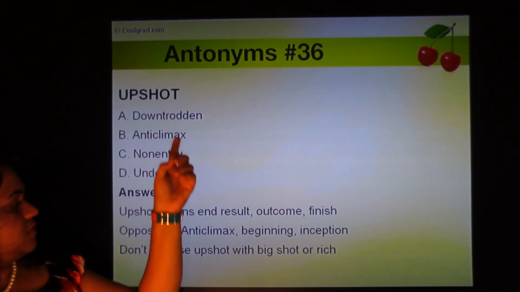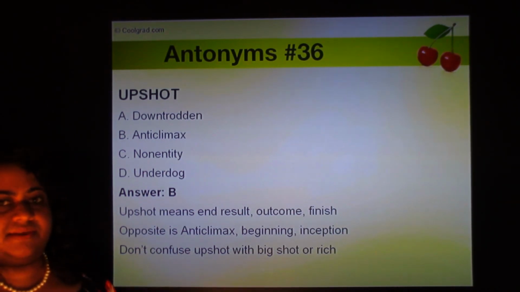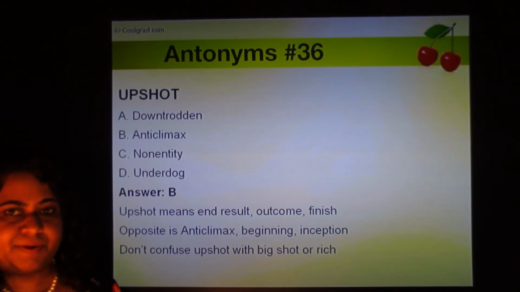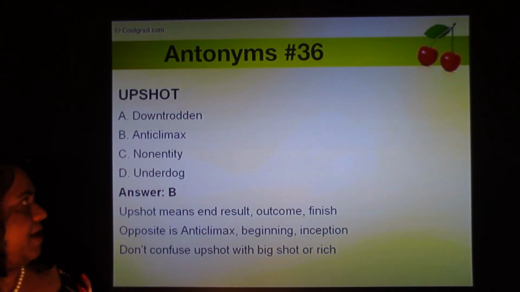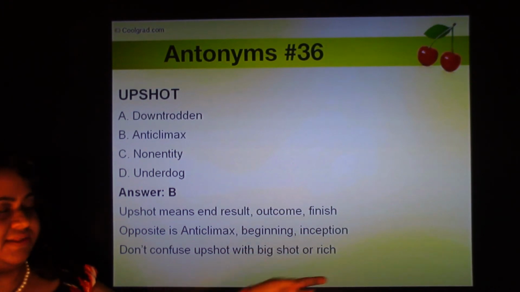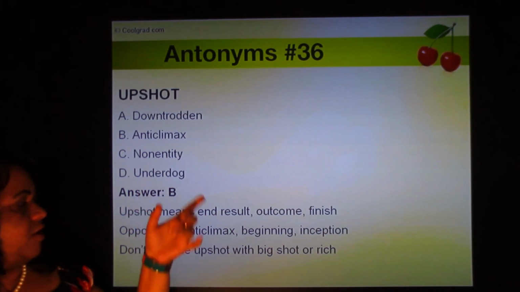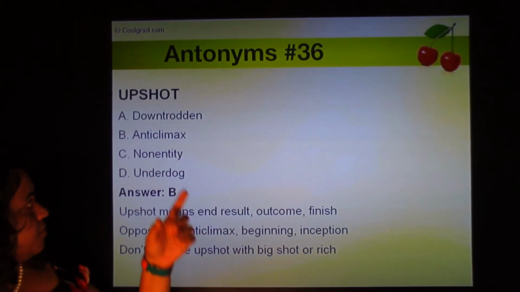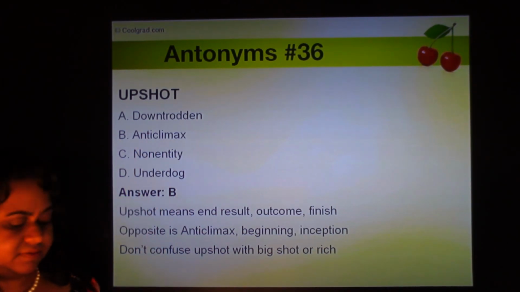So the opposite would be anticlimax. We all know that climax is the ending. So anticlimax is either the beginning, or something that happens in a way that you don't expect. So the opposite of upshot is anticlimax, or the beginning, or inception. It's not underdog either, because underdog is someone who is perhaps flattered. But don't fall into these traps. Upshot means the end result, and the opposite is anticlimax.